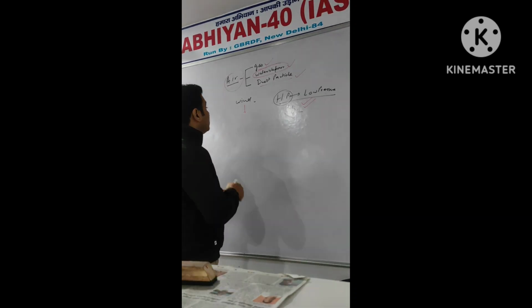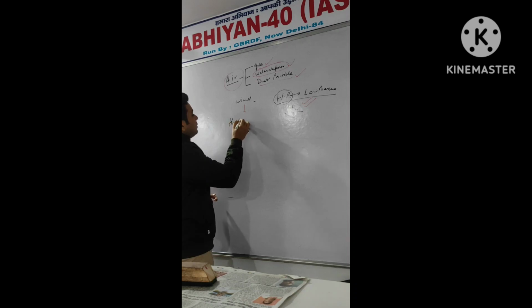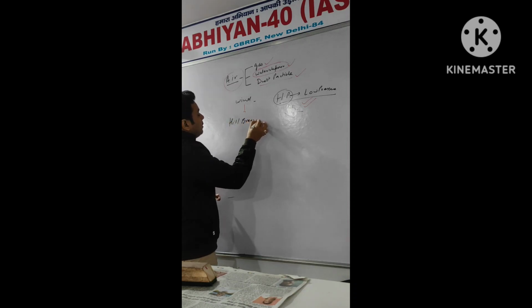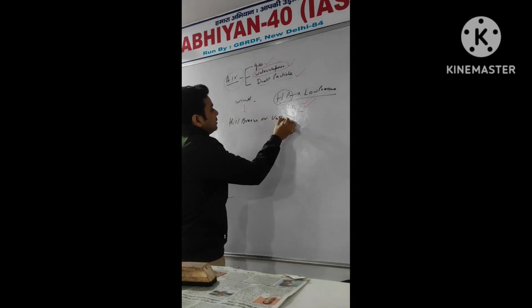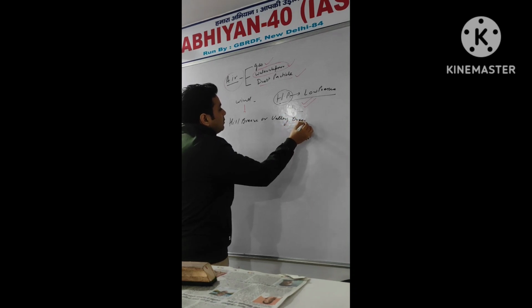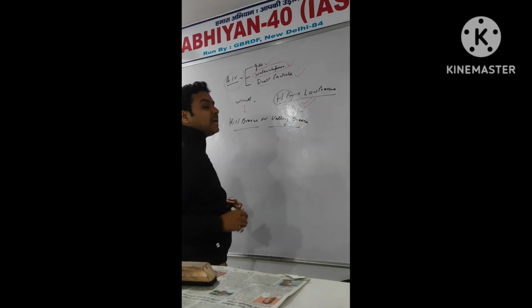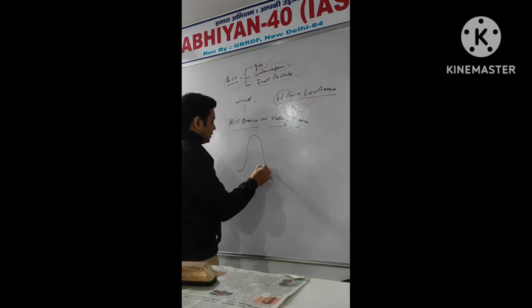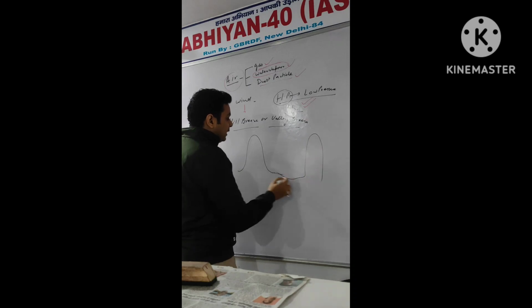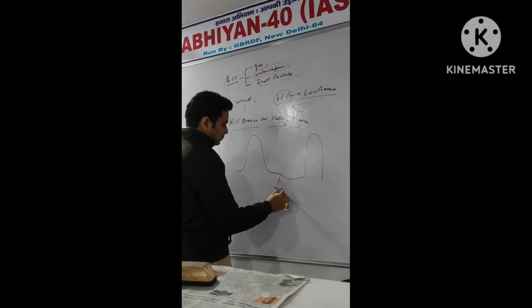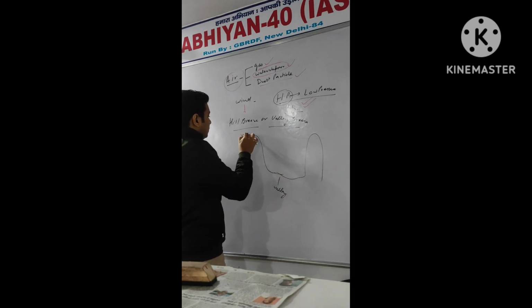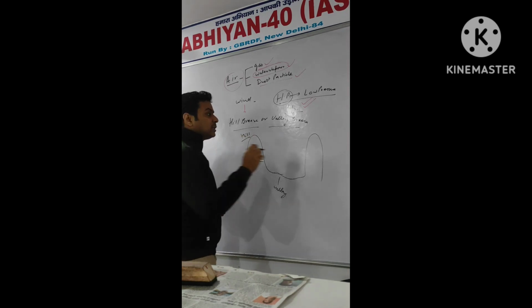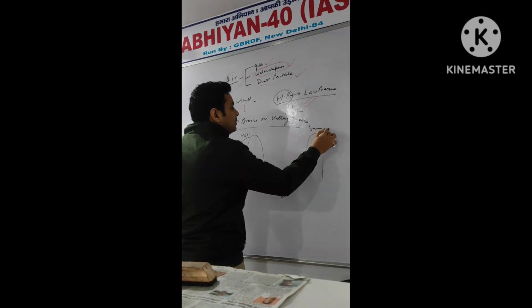Now we'll discuss another point, which is known as hill breeze or valley breeze. What is hill breeze? What is valley breeze? See, this is the hill, this is the valley. What will happen? Again, we'll take summers.